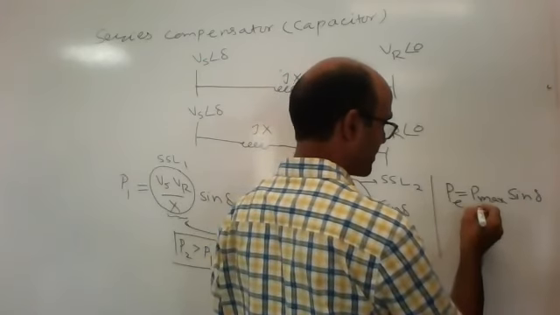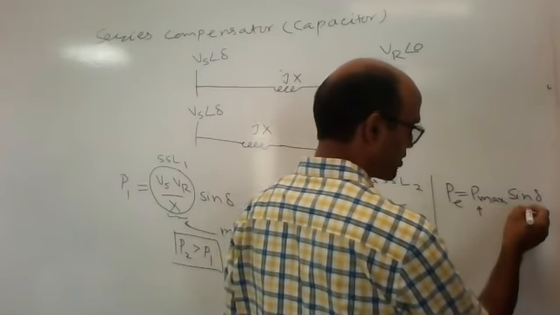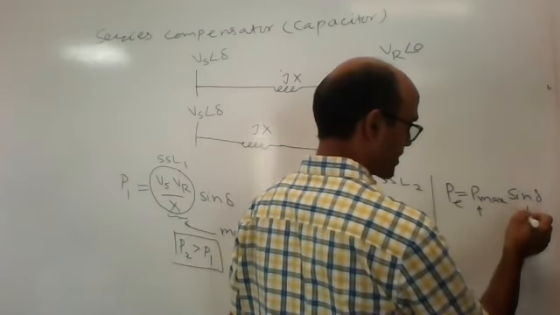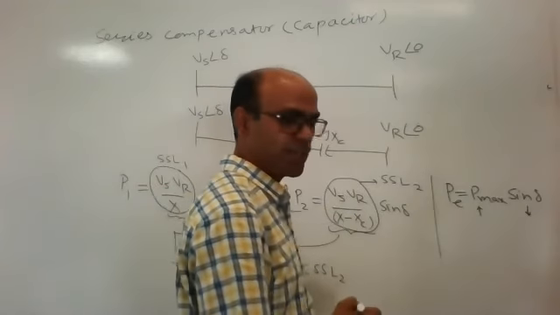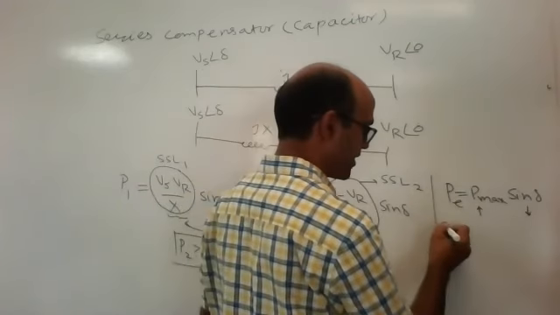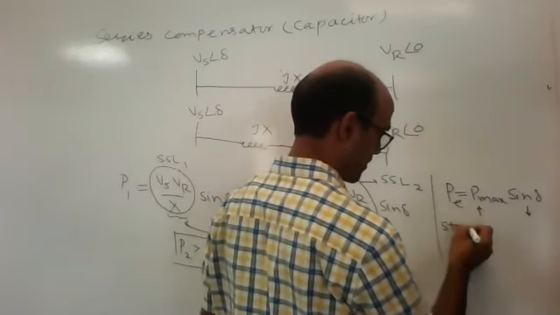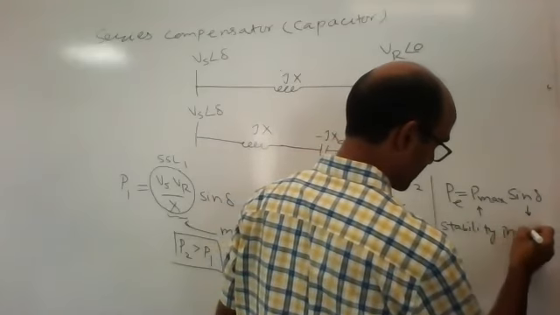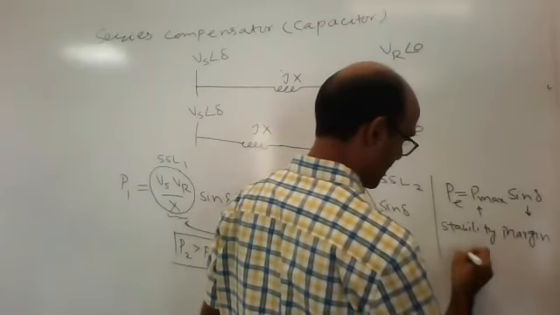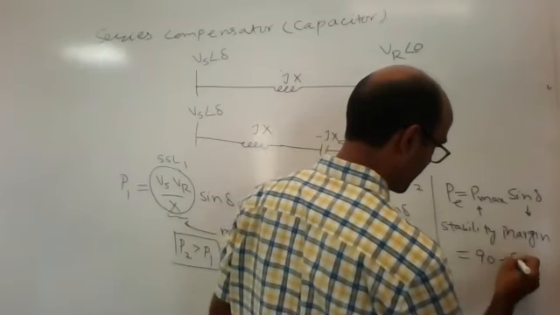If sin delta is reduced, then you know the stability margin, that is 90 minus delta.